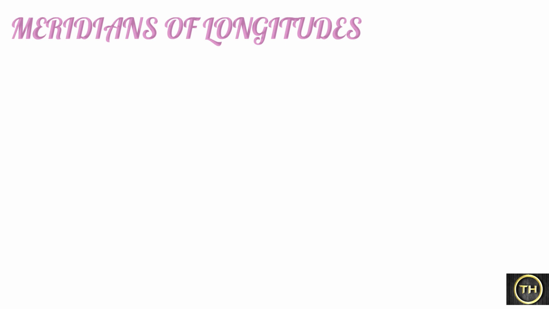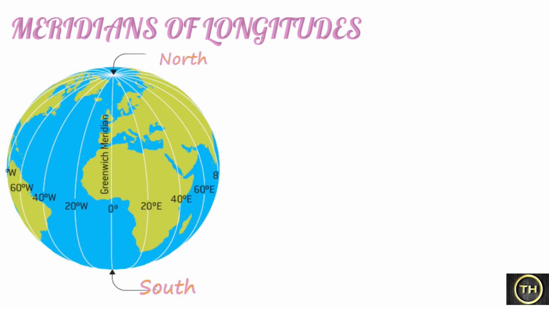Students, now we will learn meridians of longitudes. Students, you can see semicircular lines on the globe. These semicircular vertical lines are called meridians of longitudes. Here you can see 0 degree meridian. It is called prime meridian. The angular distance of the other meridians from the prime meridian is measured in degrees and is called longitude.